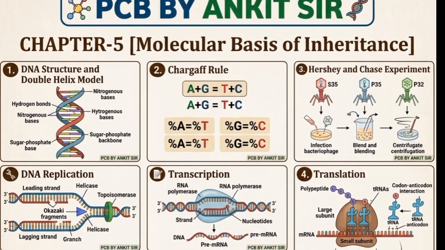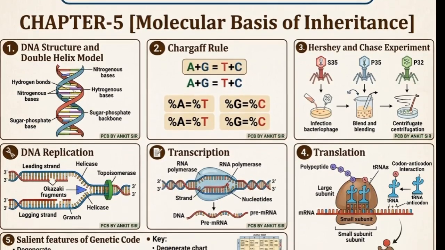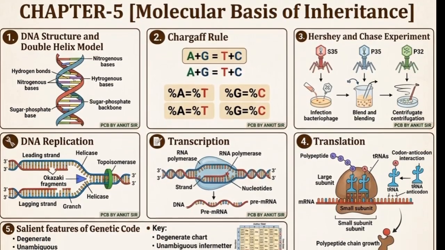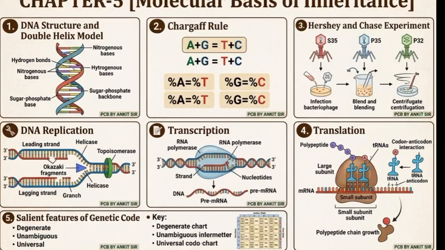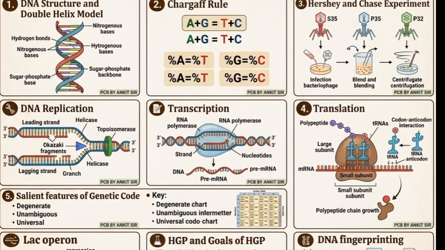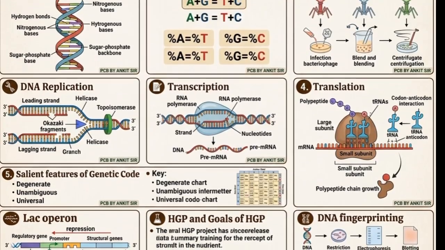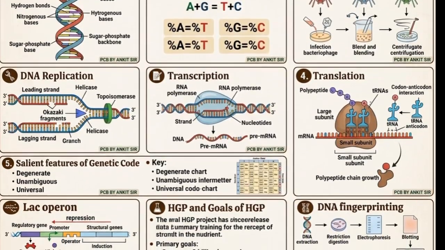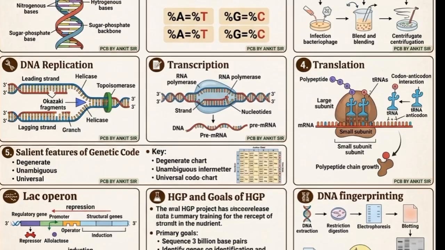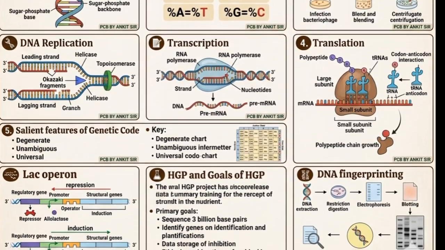Molecular basis of inheritance consists of DNA structure and double helical model, mostly coming, even Chargaff rule, Hershey and Chase experiment, DNA replication, transcription, translation, salient features of genetic code. Even you practice the lac operon and the questions coming from the lac operon, human genome project and the goals of the human genome project. Even you also see the DNA fingerprinting.